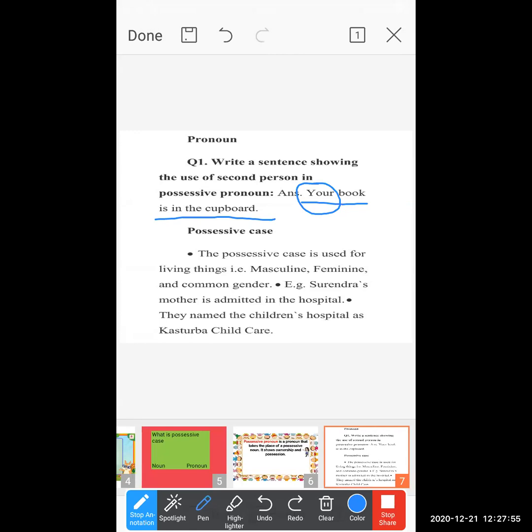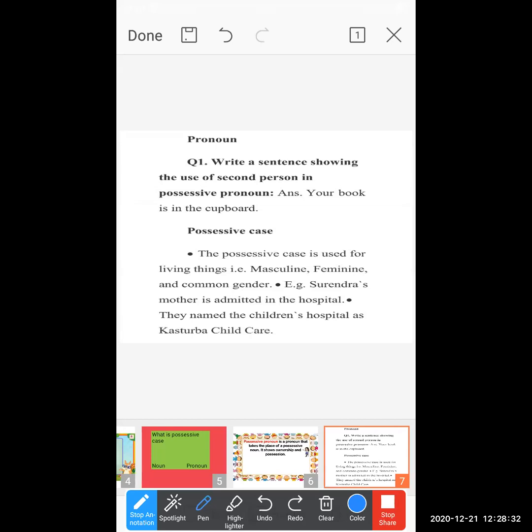Okay. Now see, possessive case is used for living things, that is masculine, feminine and common gender. I hope, students, everyone knows the concept and what is masculine, feminine, and common gender. Masculine means a male, feminine means a female, and common means where the two genders can occupy, like a doctor, teacher, lawyer, this kind of genders.